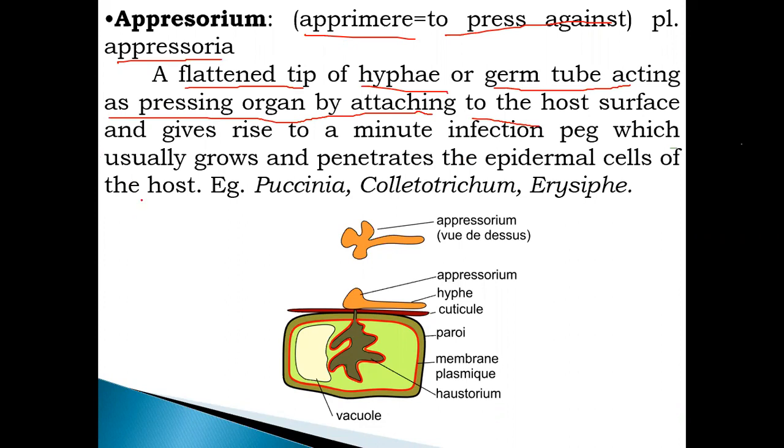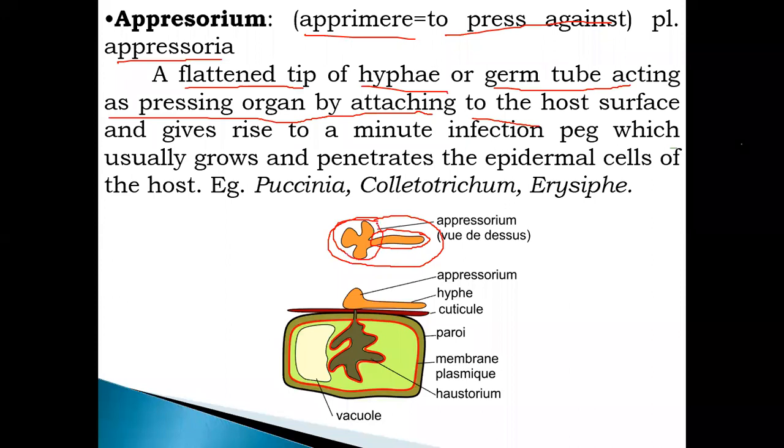Here you can see the appressorium. What is this? Appressoria. It is nothing but the flattened tip of the hypha. This is a hypha, this is the structure of the hypha, and this is a flattened tip.